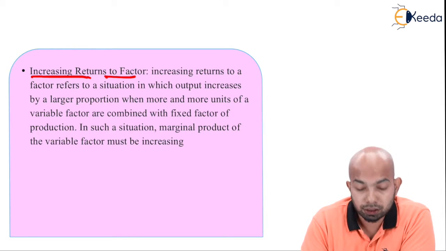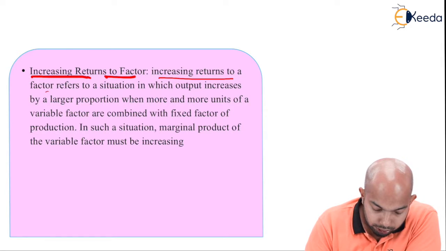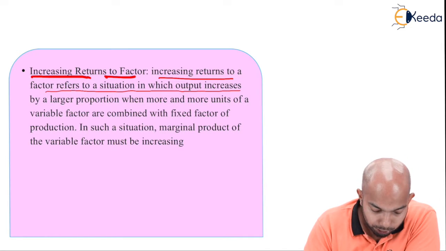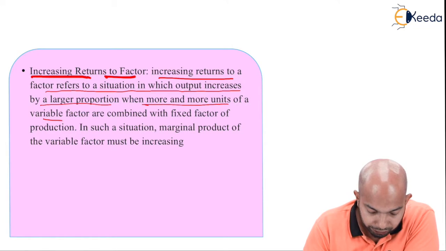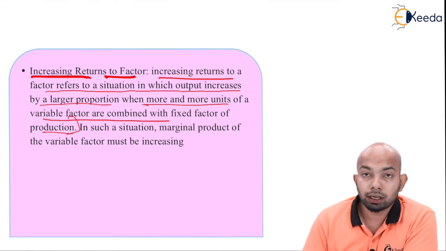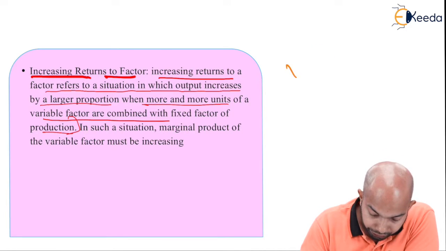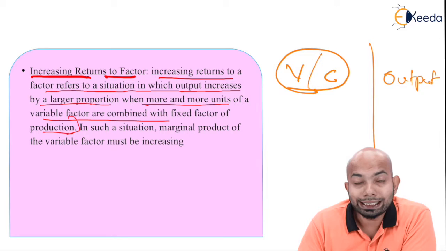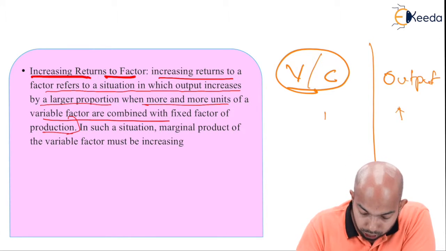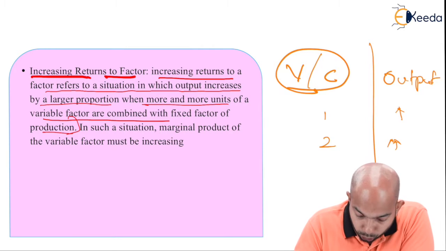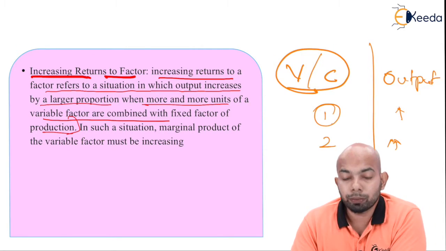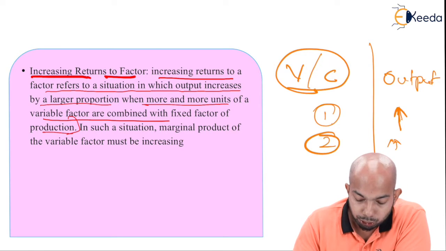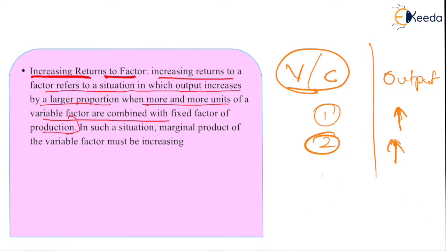This is one thing that we have to discuss. Increasing returns to factors refers to a situation in which output increases by a larger proportion when more and more units of variable factors are combined with fixed factors of production. Now, for example, you have variable factors, you have constant factors, and you have output here. If the combination is leading to an increase in the output, then with 1 unit of both it is increasing the output. If you're using 2 units, it is increasing the output further. If you are using 3 units, it is tripling the output here.